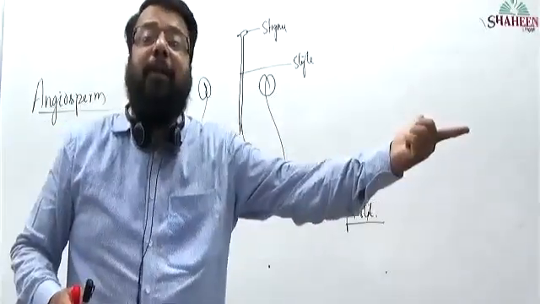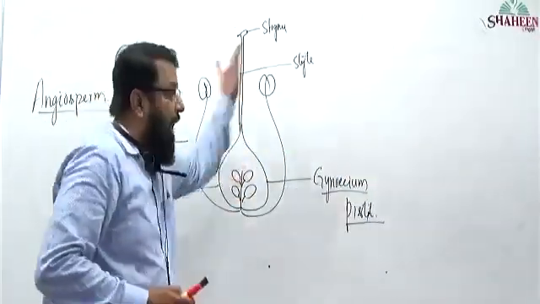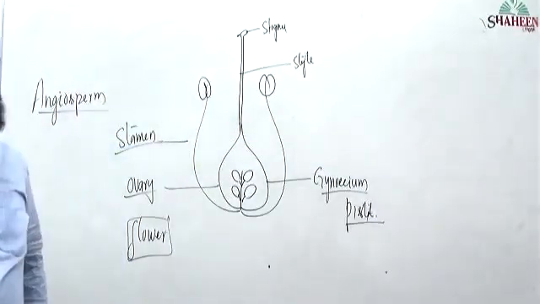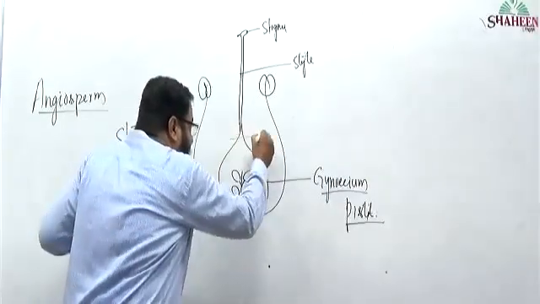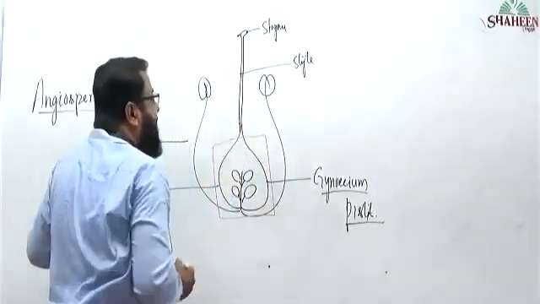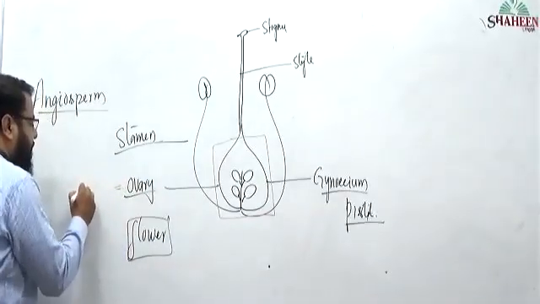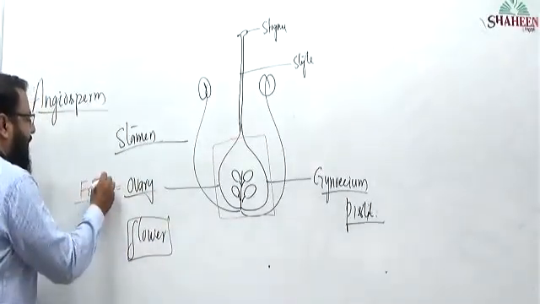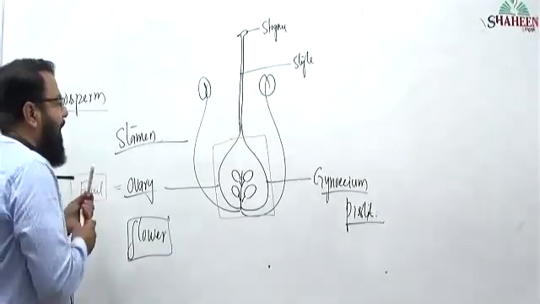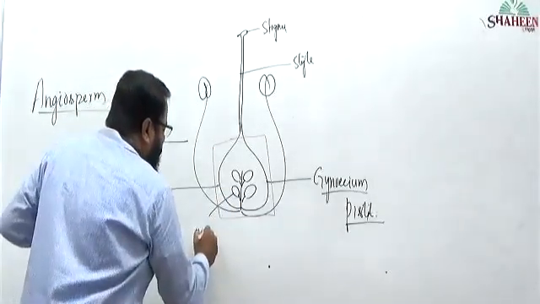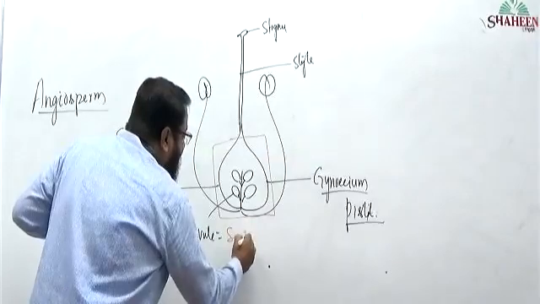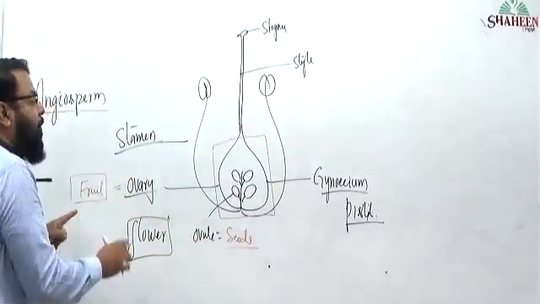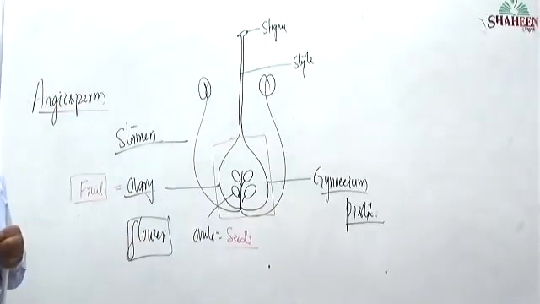Ovules will transform into seed, and ovary transforms into fruit. That we already discussed in yesterday's class. Okay. So what is the fate of the ovary after fertilization? Ovary turns into fruit. What will happen to ovules? Ovules turn into seeds. So seeds are inside the fruit or outside the fruit? Seeds are inside the fruit.